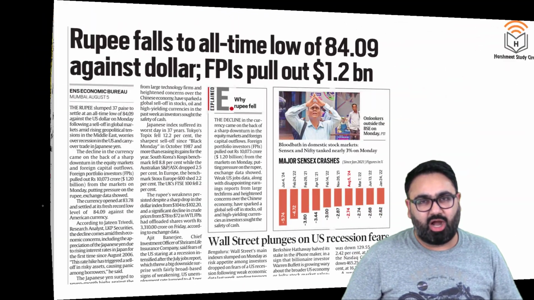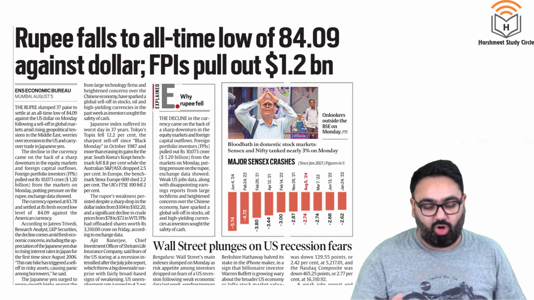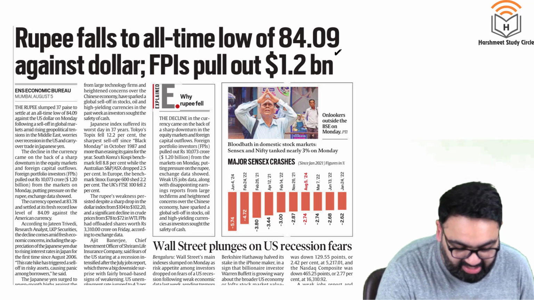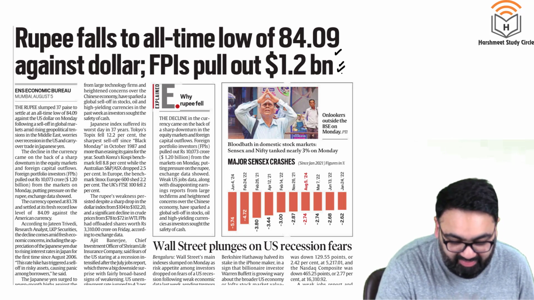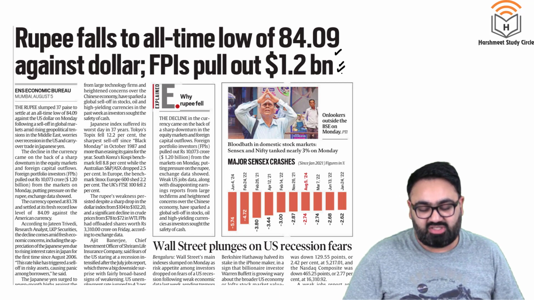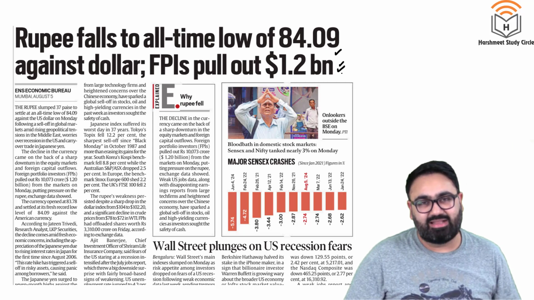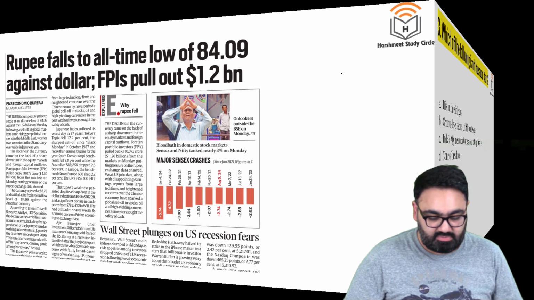There's an article about how the stock market crashed yesterday. We saw the rupee falling to an all-time low of 84.09 against the dollar, while foreign portfolio investors withdrew $1.2 billion. Foreign portfolio investors, FPI, can withdraw the money. They do not have any restriction as such.